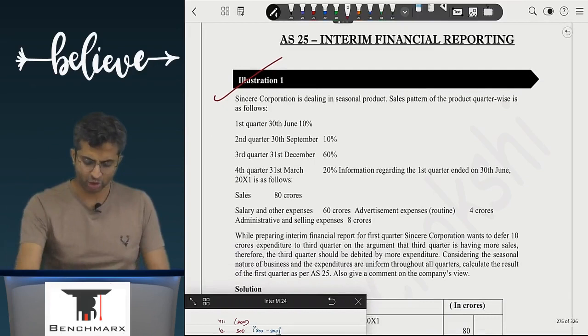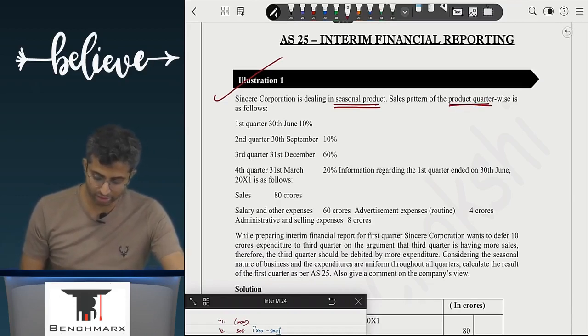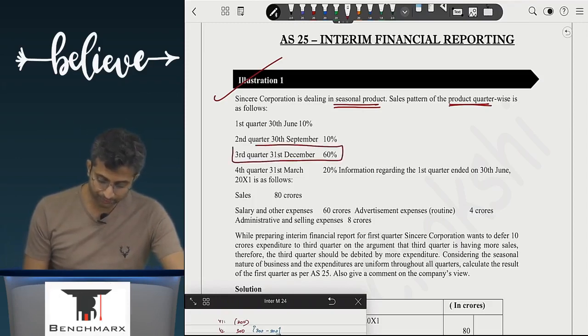Now, Sincere Corporation is dealing in a seasonal product. Sales pattern of the product quarter wise is first quarter 10%, second quarter again 10%, third quarter ended 31 December 60%, and fourth quarter is 20%. So can we say the third quarter is the prime quarter over here? Information regarding the first quarter ended 30th June is as follows. Sales are 80 crores, salaries are 60 crores, advertisement expenses are 4 crores, and administrative expenses are 8 crores. So what is your total expense?